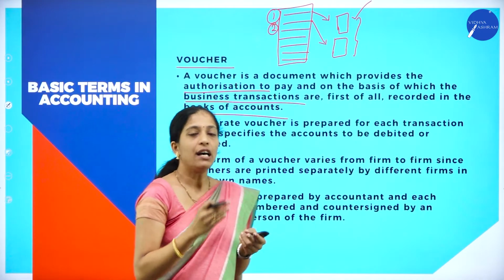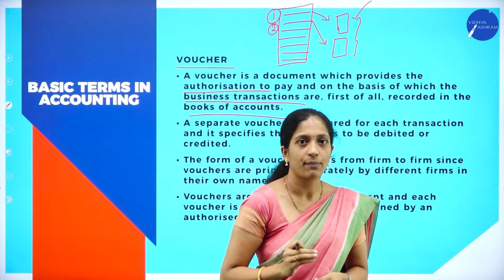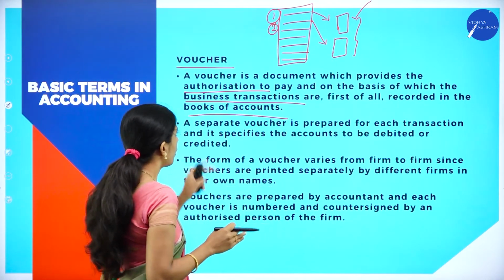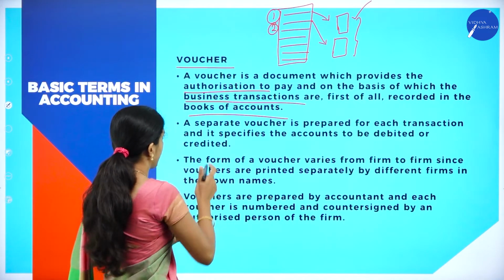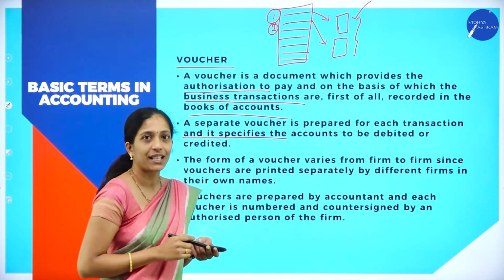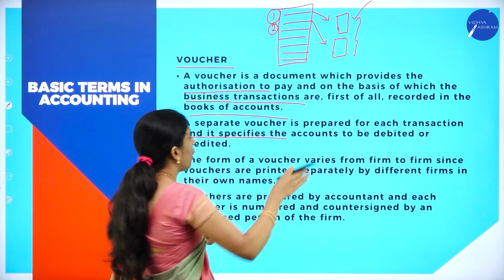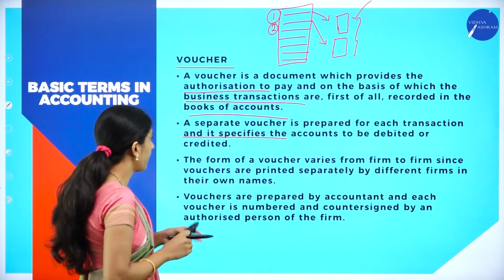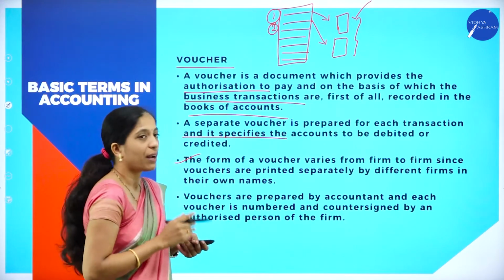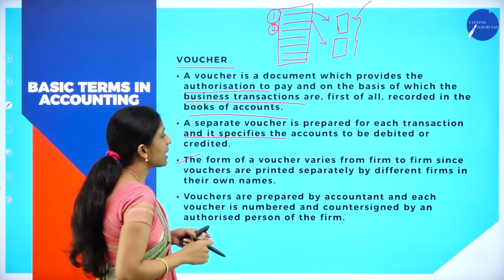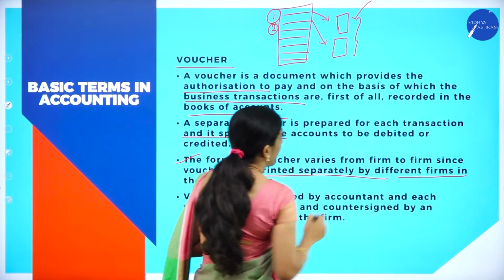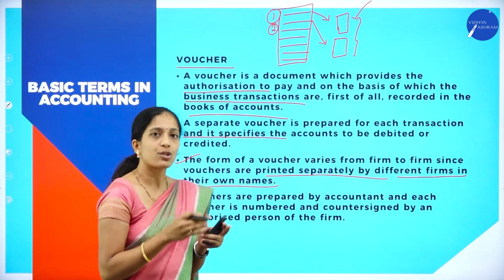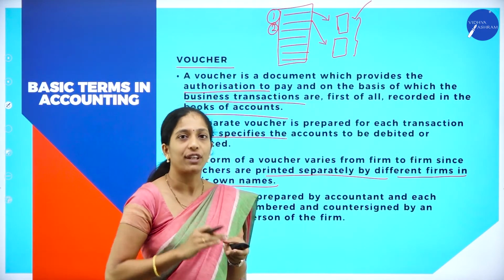So you just remember, in order to record each and every transaction in the books of account, there should be a documentary evidence which is called what? Voucher. So a separate voucher is prepared for each transaction and it specifies the accounts to be debited as well as credited. So here the voucher itself tells which account is to be debited and which account is to be credited. The form of a voucher varies from one firm to another, since vouchers are printed separately by different firms in their own names. So there will be a number of vouchers and these vouchers have to be preserved till the end of the financial year.